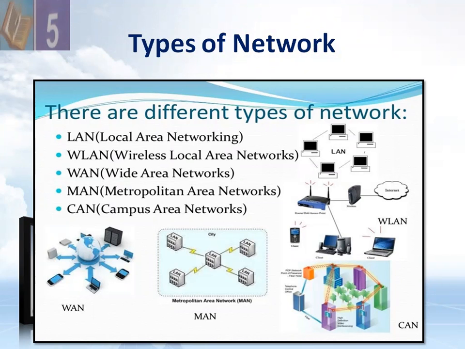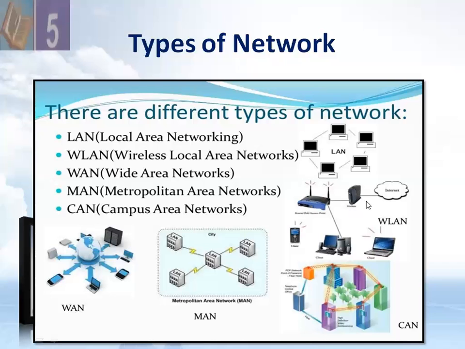MAN stands for metropolitan area network. CAN stands for campus area network. Then we have a WLAN, wireless local area network. Virtual private network, VPN.